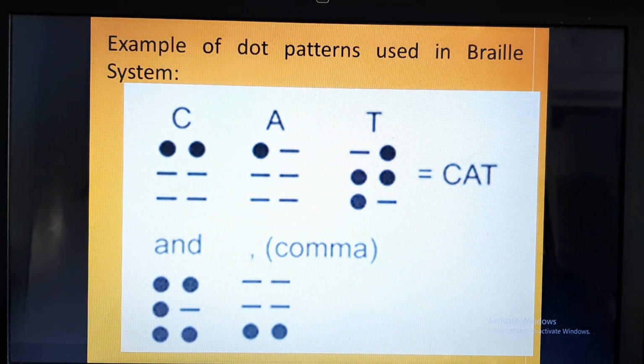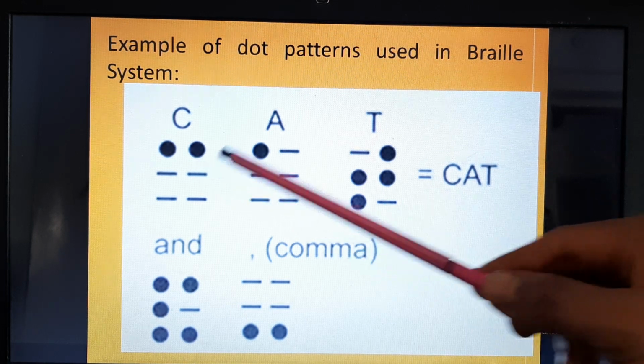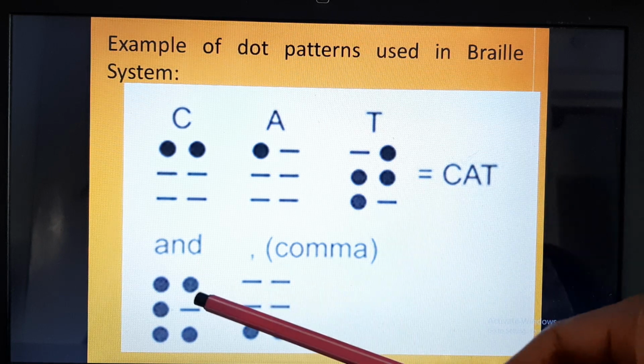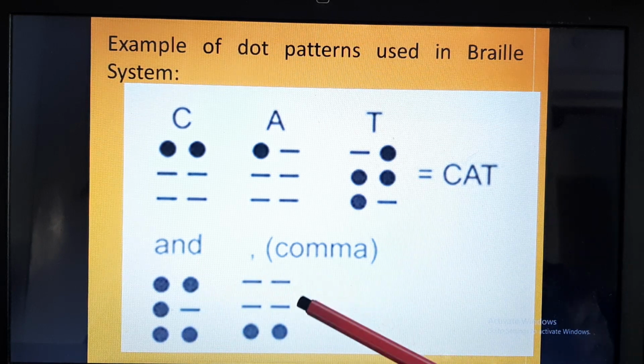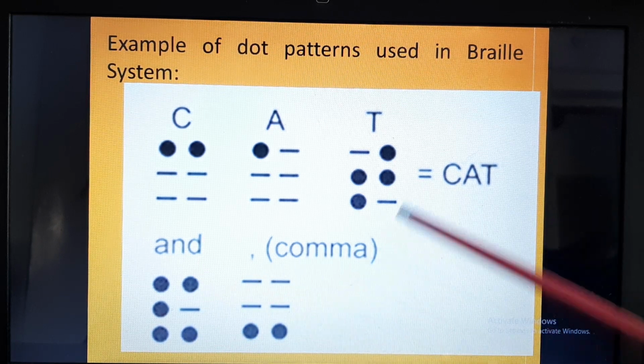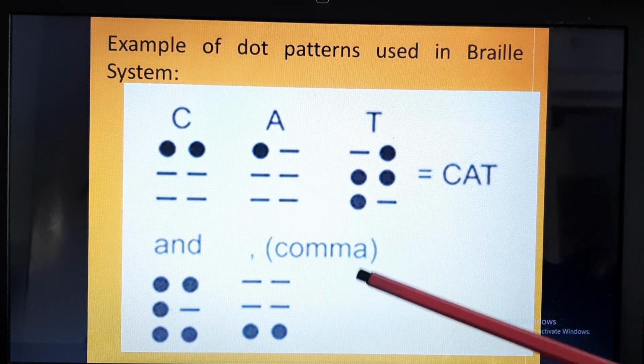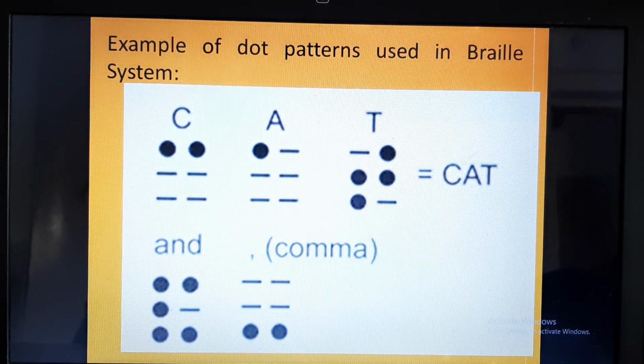A pattern can represent a letter, then a few common words, and grammatical signs like a comma. Blind persons learn these patterns, and by touching them they can identify what is written there.